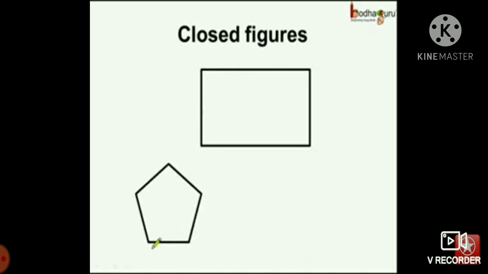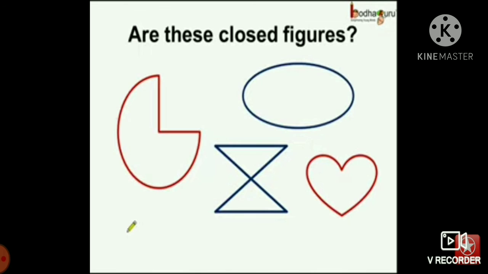See, it starts from a point and again meets at the same point. So they close on each other. These are examples of closed figures. See, this is a pentagon made of five sides. These are all closed figures. You do it and tell me later.